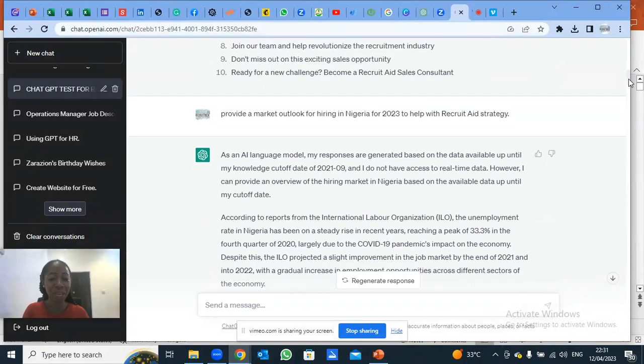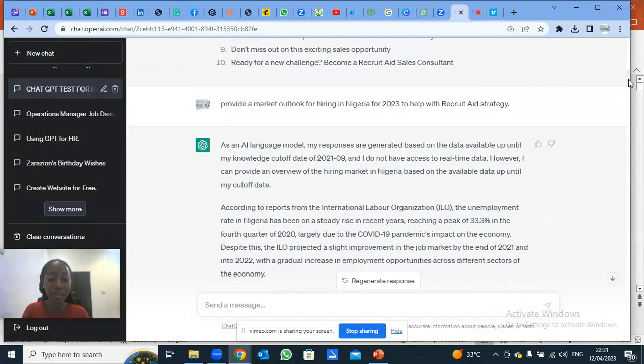Then the next question I asked: provide a market outlook for hiring in Nigeria for 2023 to help with Recruit Aid strategy. Remember I told you that the knowledge on ChatGPT is limited to September 2021.